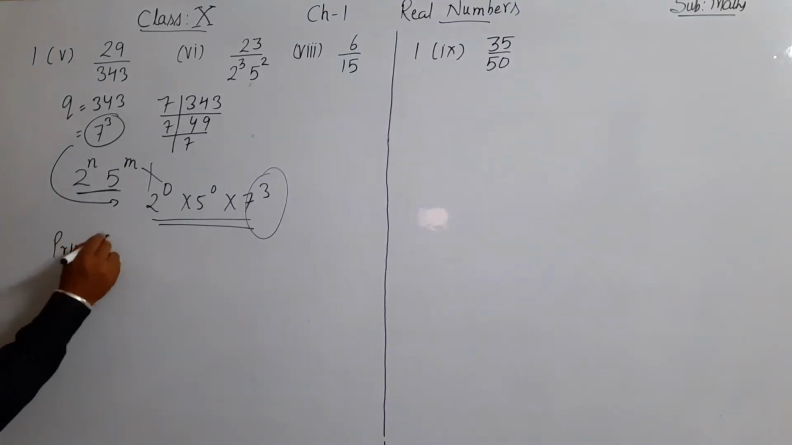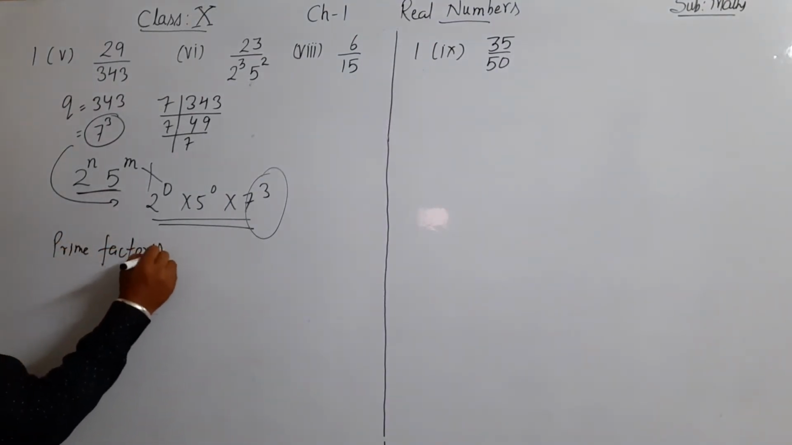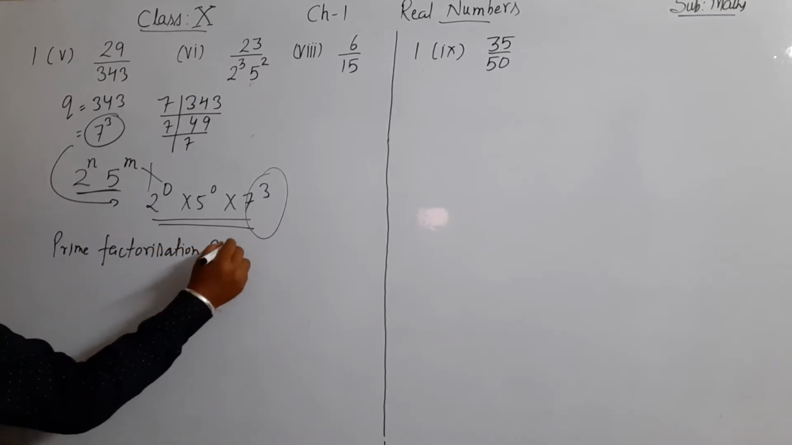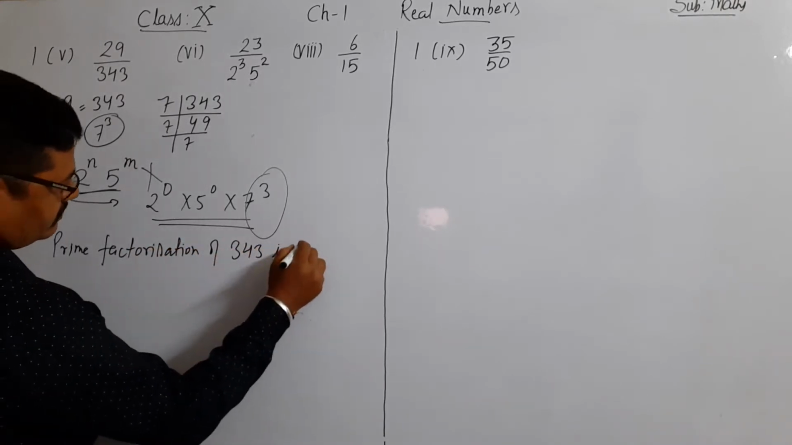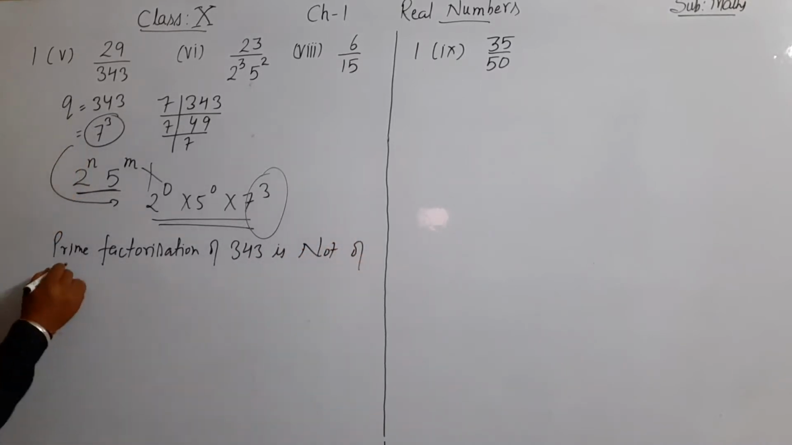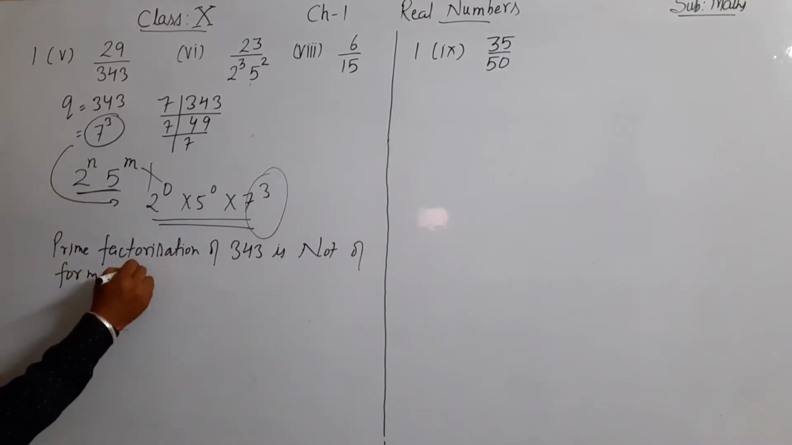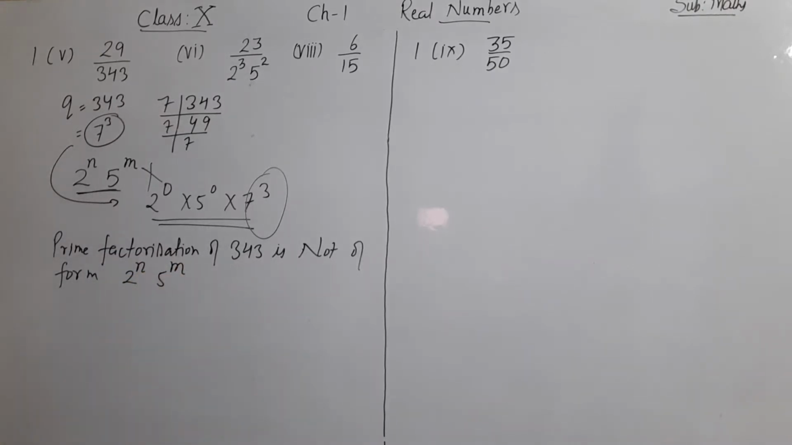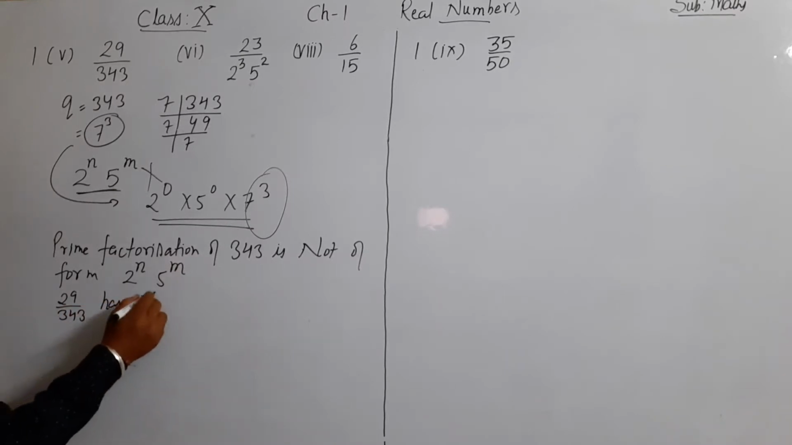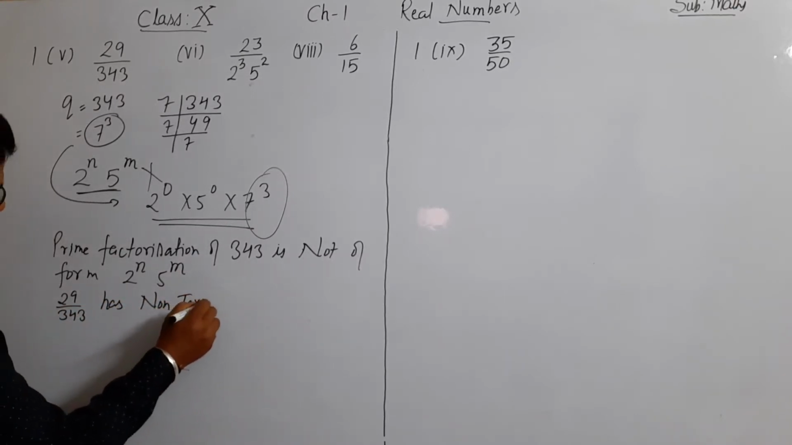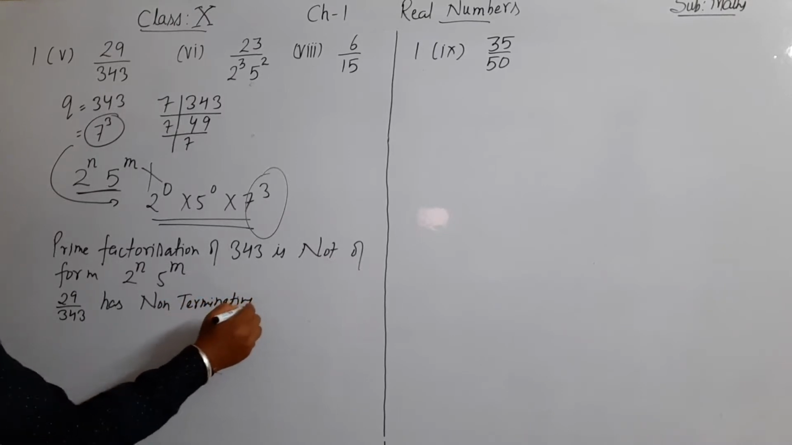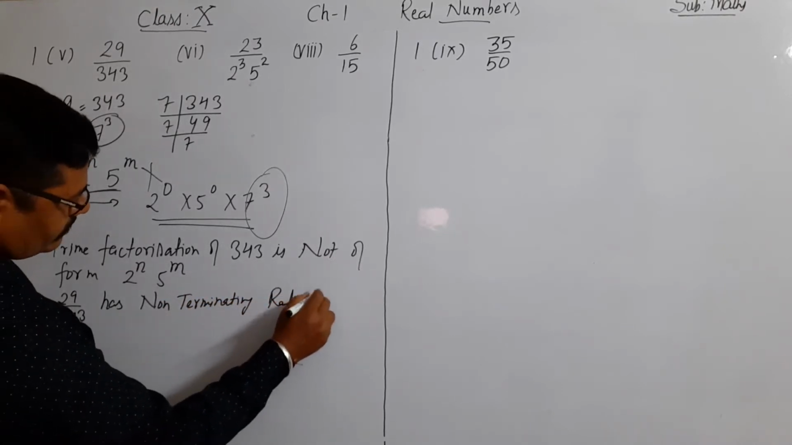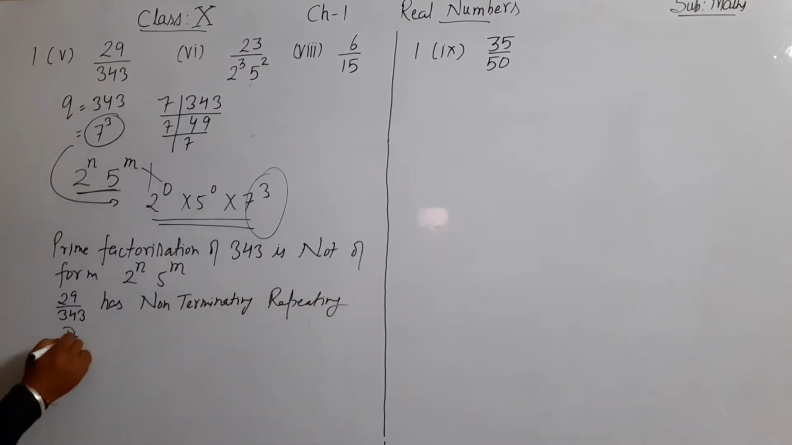So prime factorization of 343 is not of the form 2 raised to power n into 5 raised to power m. Therefore, we say that 29 upon 343 has a non-terminating but repeating decimal expansion.